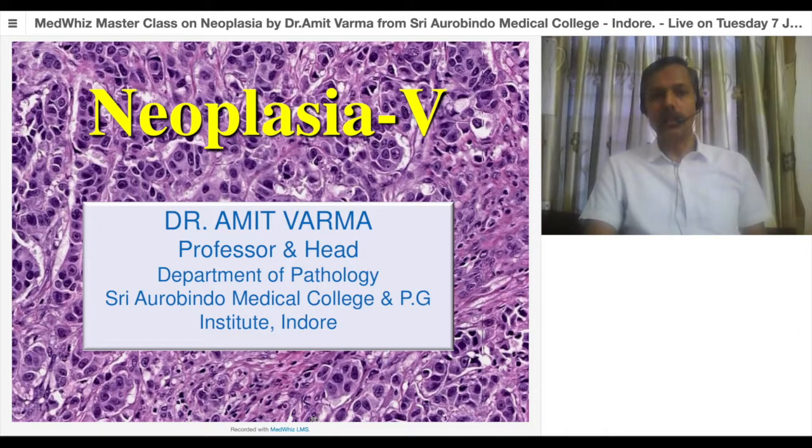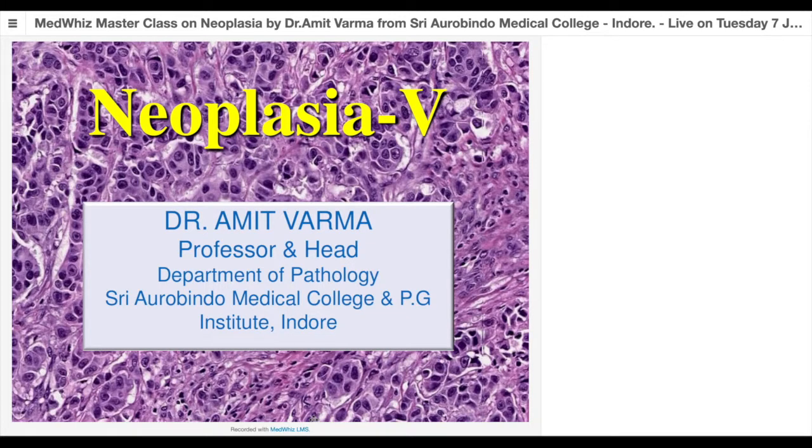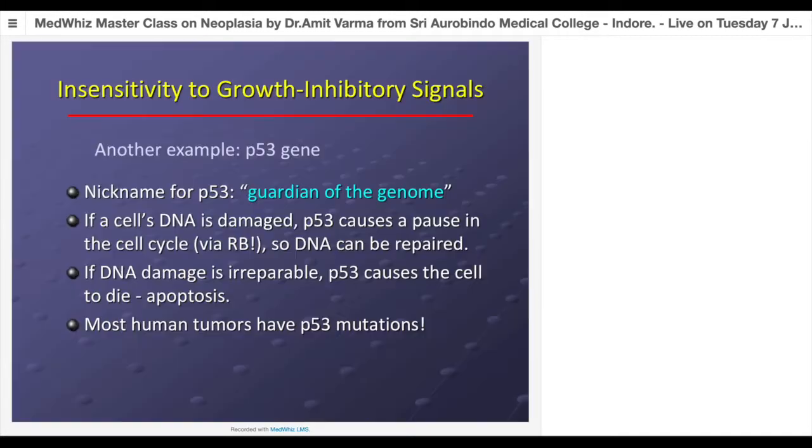Taking it further, after these 2 groups, we move on to the third group of genes. The third group of genes are basically genes regulating apoptosis. You have all learned in your cell injury chapter that the P53 gene is a major gene regulating our apoptotic process in a cell. That's why there's a nickname for P53 as guardian of the genome.